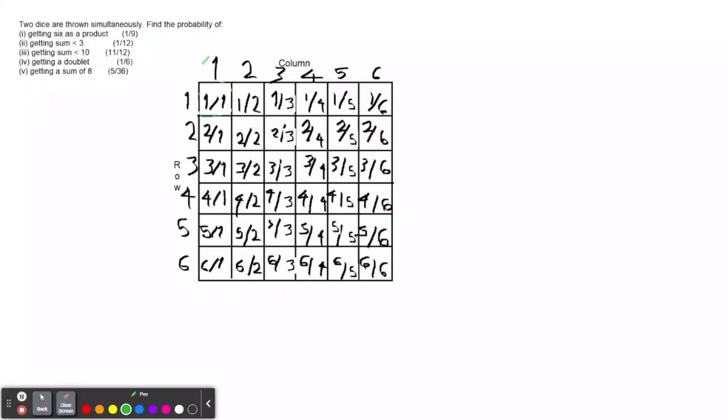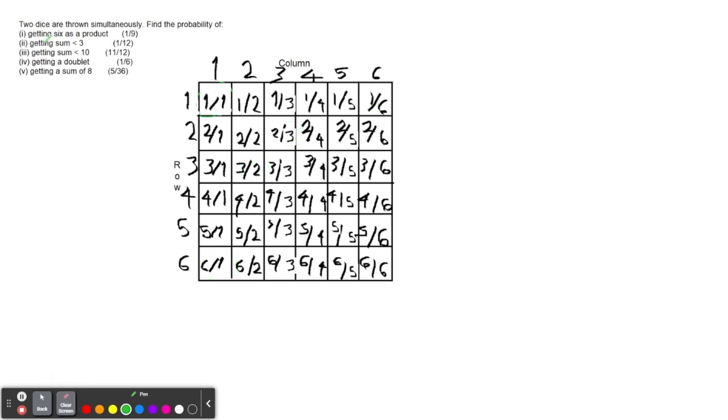So for the first question, 2 dice are thrown simultaneously. We have to find the probability of getting 6 as a product. This table represents when 2 dice are thrown, with 36 possibilities in total. Getting 6 as a product is one number from the column times one number from the row equaling 6. So this is 6 times 1, 1 times 6, 3 times 2, and 2 times 3, which is 4 over 36 possible outcomes, which when simplified is 1 over 9.